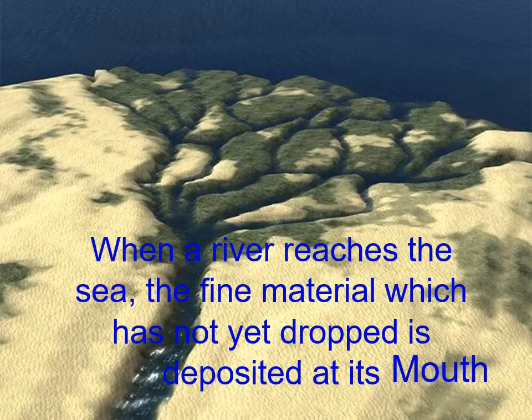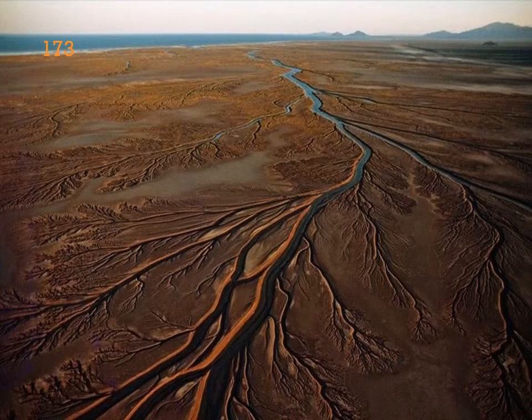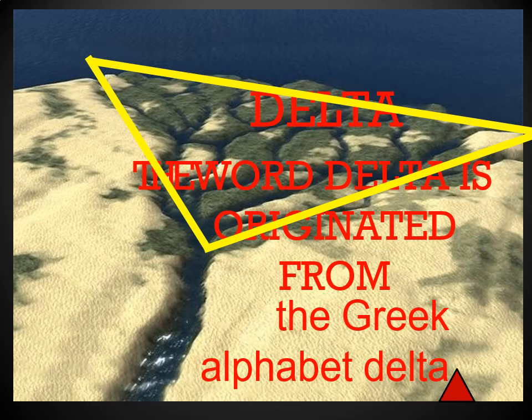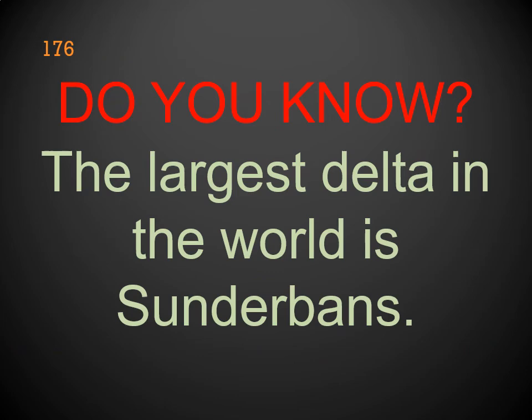When a river reaches the sea, the fine material which has not yet dropped is deposited at its mouth. In this image, deltas are given, the Krishna delta and the Godavari delta. This is a delta image. The word delta originated from the Greek alphabet delta. Here some questions are given. Once go through these questions and try to answer them. Again, one question for you.